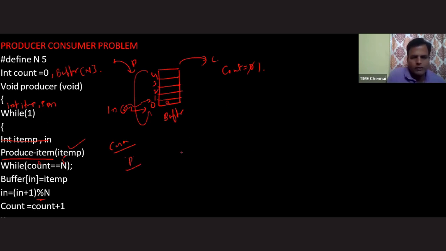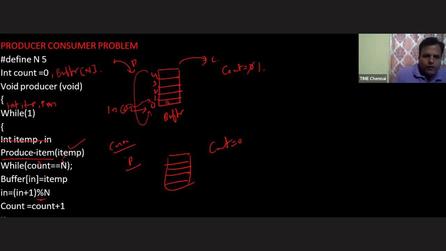The producer is coming. What is the count value right now? It is 0. Let's see this. Produce item P. So the producer is ready with the item. Now it compares: count equals N, which is 5. Is 0 equal to 5? No. So whenever this condition is false, execute the next statement after this one.